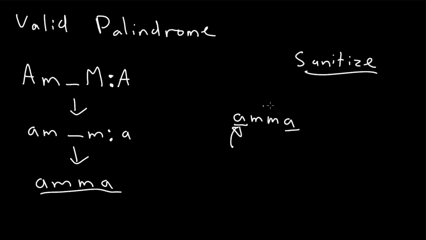The a and the a are definitely good. Then we move on to the next character and calculate that the mirror index, if you will, is also the same. The m and the m are the same, so we can say that this is valid. And that's basically it as far as the algorithm goes.